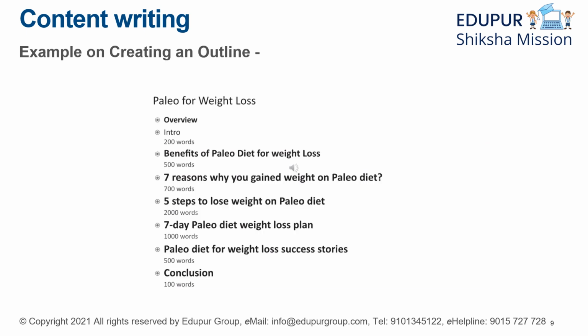This is the 4th unit, and in this unit we will learn the art of content writing. Content writing is a process of planning, writing, and editing web content, typically for digital marketing purposes. In this unit, we can see that we have 8 useful chapters. In the very first chapter, we will learn what is content writing. Then we will come to know what are the types of content writing.